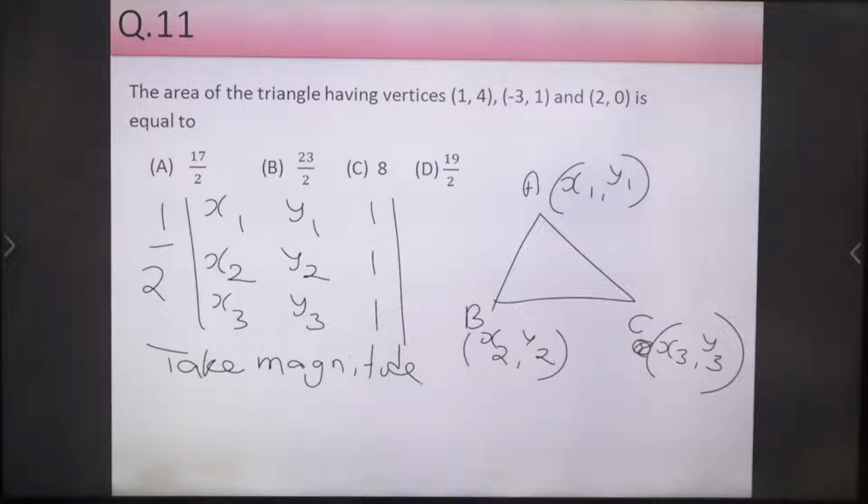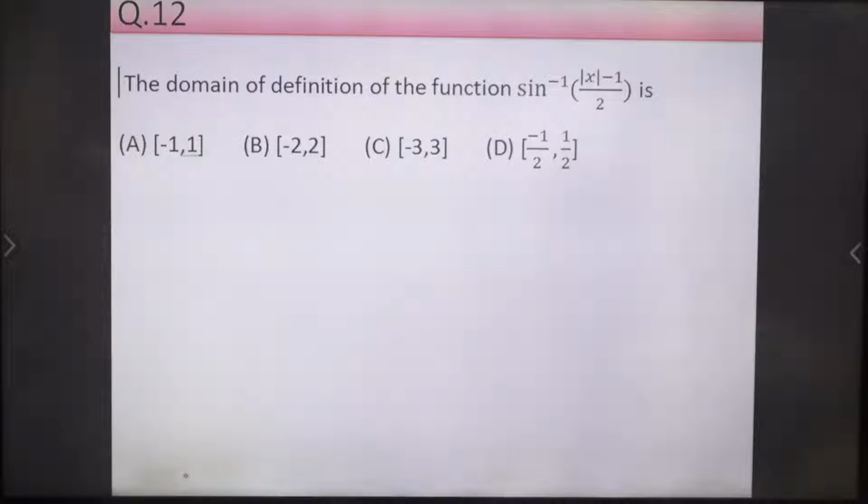Now question number 12. The domain of definition of the function. Within 30 seconds, those who can provide the answer, please write in the chat box. You have 30 seconds to solve this problem.